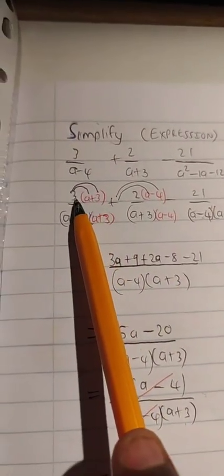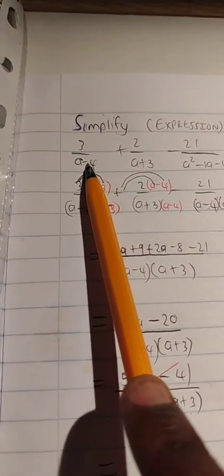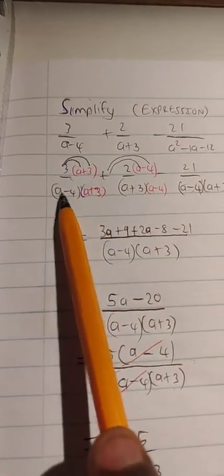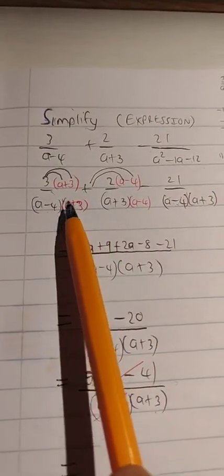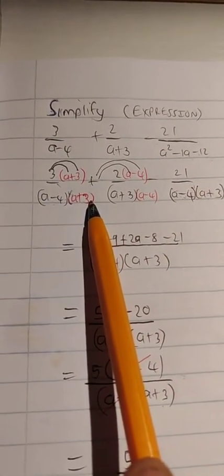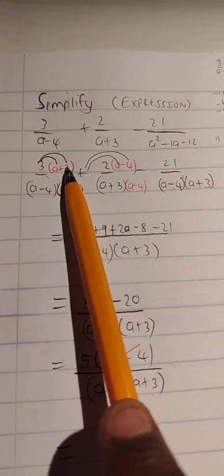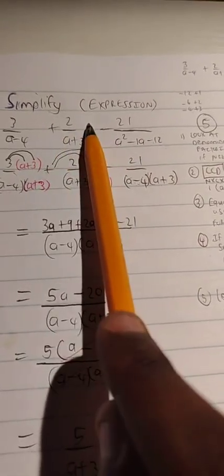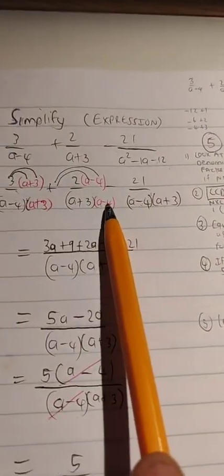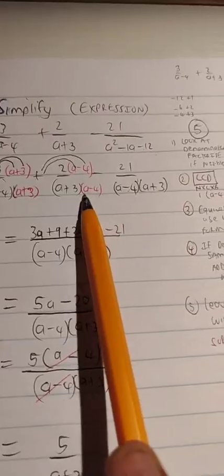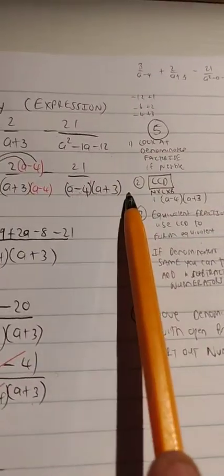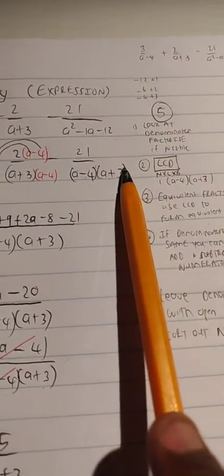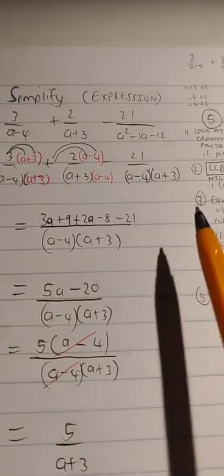So that's how we got 3 over not just a minus 4 anymore, but we asked who is missing from a minus 4 in order for us to have the LCD, and we found that a plus 3 was missing. So we multiplied by a plus 3 in the denominator, but what we do in the denominator, we do in the numerator. We did the same thing with this fraction. We asked who's missing in the denominator in order for us to have the LCD. We saw that a minus 4 was missing, so we multiplied by a minus 4 in the denominator. We repeated that multiplication in the numerator. Then we asked who's missing here, and we saw no one was missing. So we simply multiplied by 1 so that we retain that fraction.